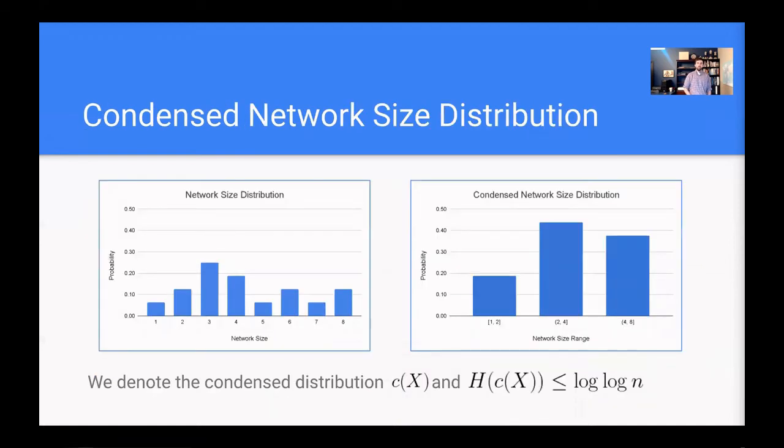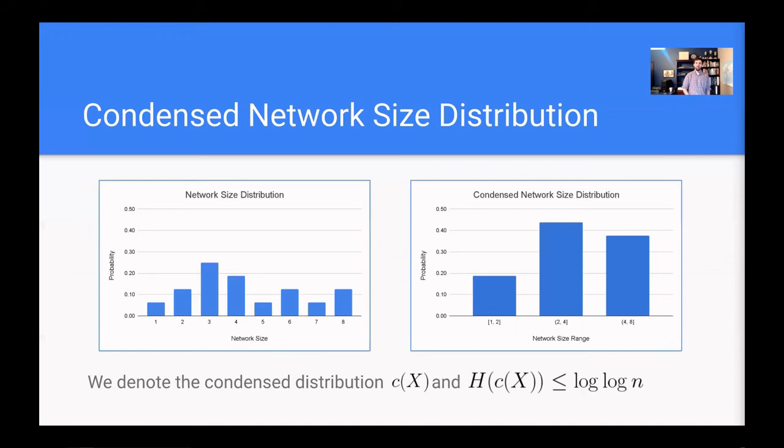One last thing to note before we can display our results is that we actually don't produce bounds with respect to the Shannon entropy of the true network size distribution, or the original network size distribution, which we denote x here. And the reason for that is we actually don't need to land on the actual size of the network in order to solve the problem quickly. In fact, it's totally fine for us to be within a constant factor of the actual network size.